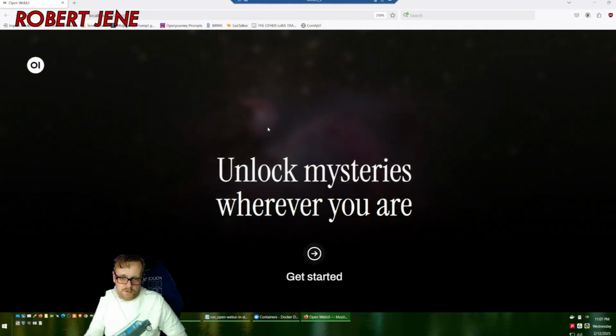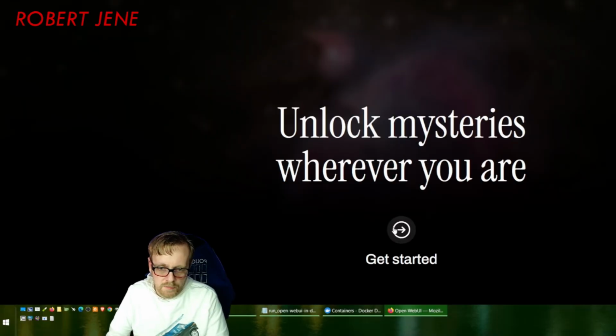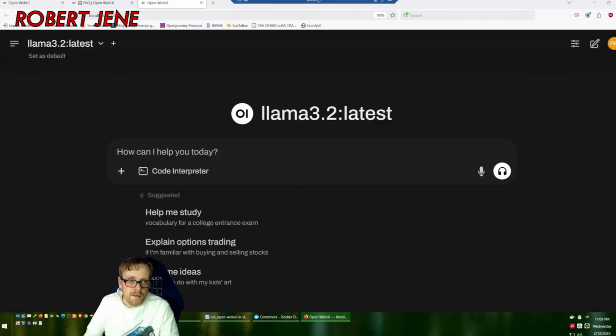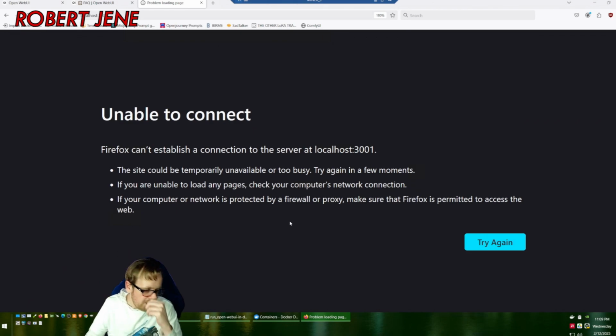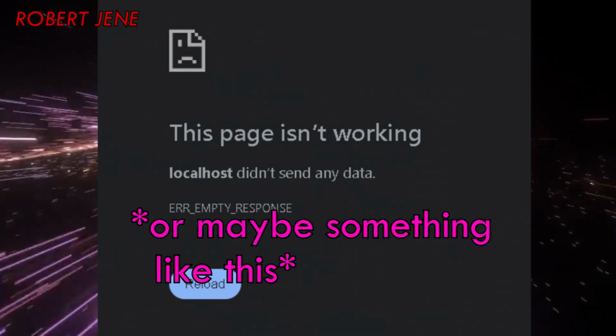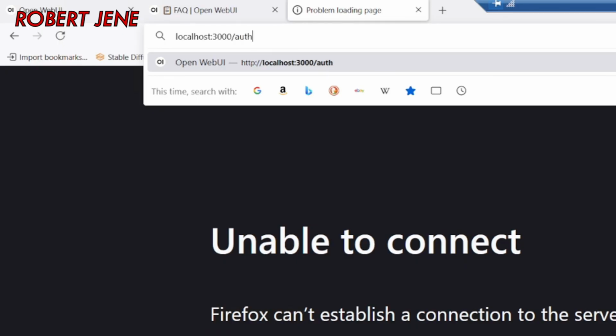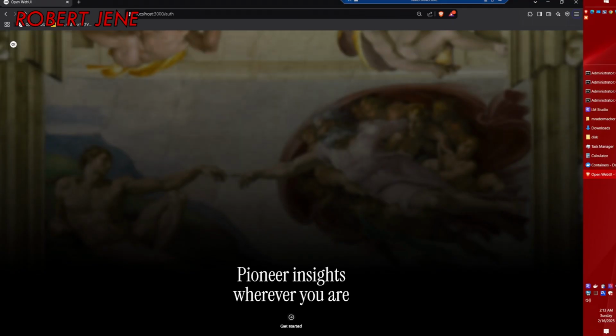This will look different if you install a different image. It's called an image, whatever. If when you first click this it gives you a page saying it can't be accessed, you get something like this. This is the Firefox version. It looks different in each browser. All I did was change the port number to show you an example. You put a slash at the end, and that's a / and the word auth, A-U-T-H, and press enter. And then you'll get this.